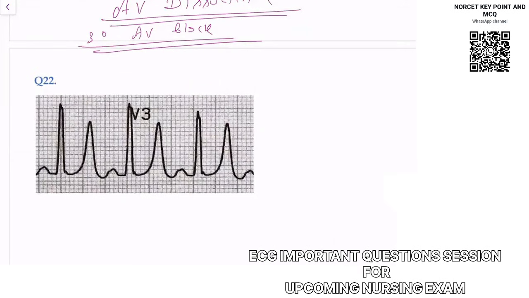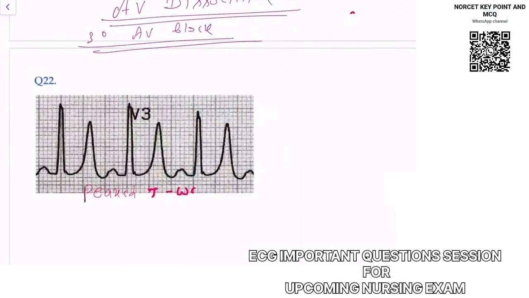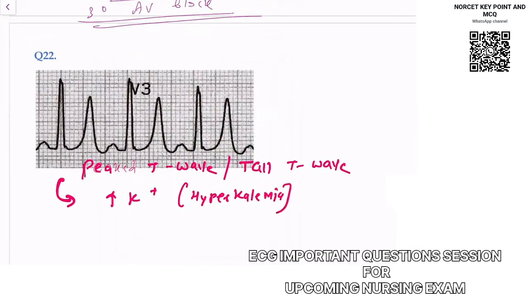Okay, then you will notice this type of T waves. We call them peaked T waves, or we also use the term tall T waves. The question they ask in exam is in which electrolyte abnormality you will see tall T waves. That is whenever potassium is increased, that is hyperkalemia. So tall T waves we see in hyperkalemia.